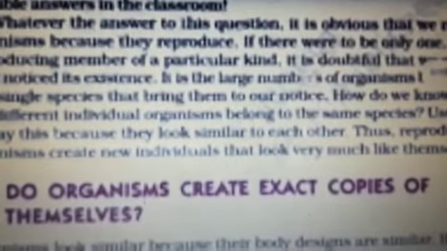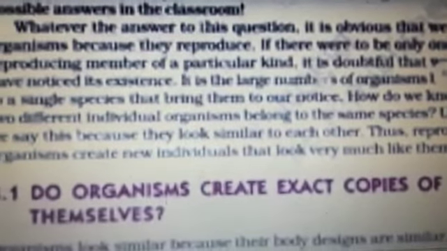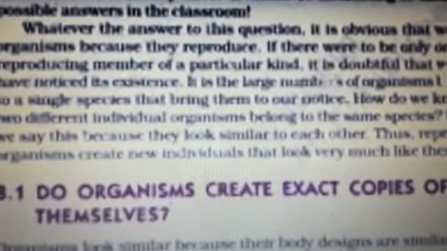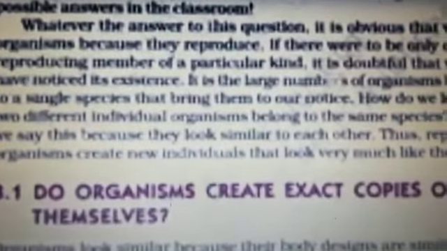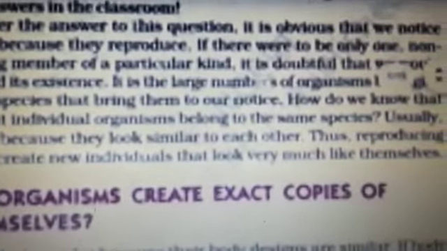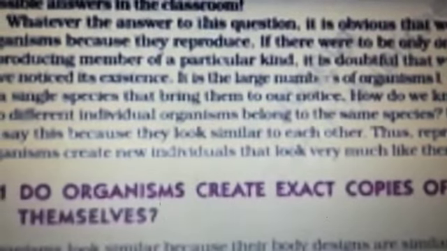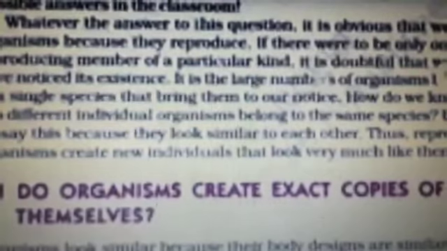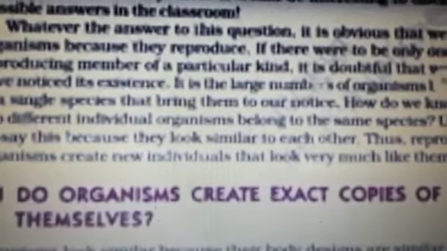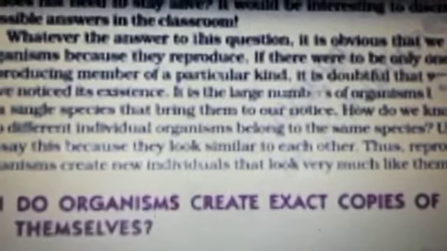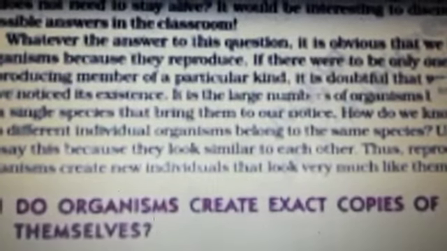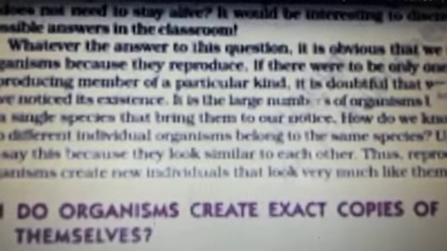See the second paragraph, students. If you look at the fourth line: how do we know that two different individual organisms belong to the same species? It's a very important question. As we have already learned in your 9th class, this is because the characteristics of parental organisms are transferred to their next generation by the reproduction process.